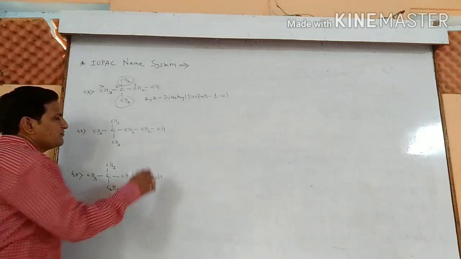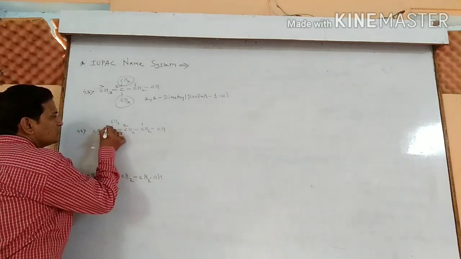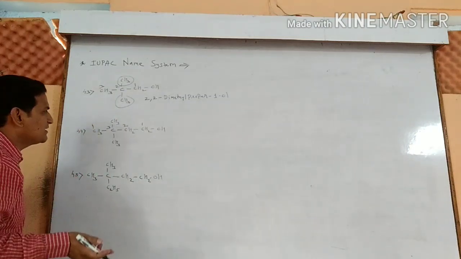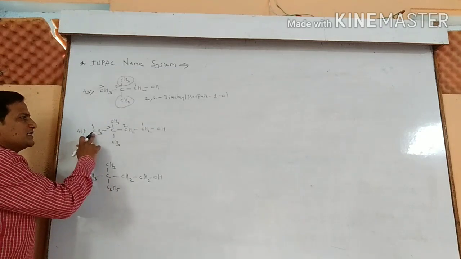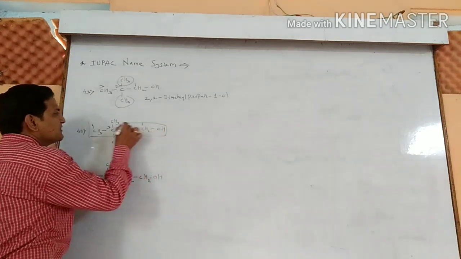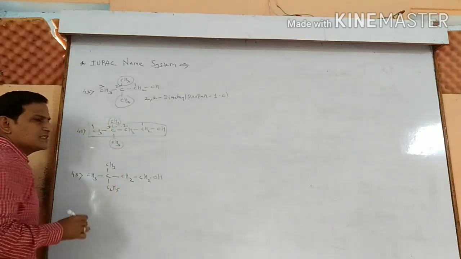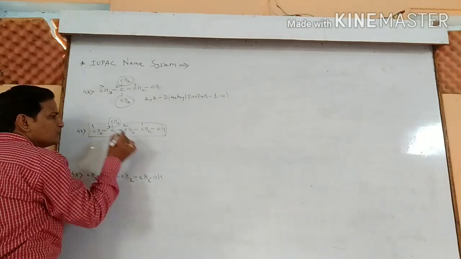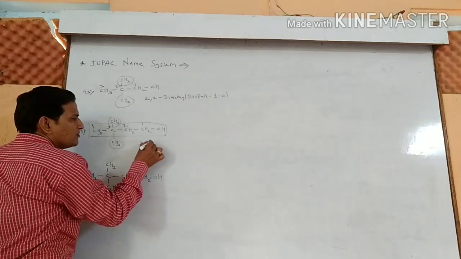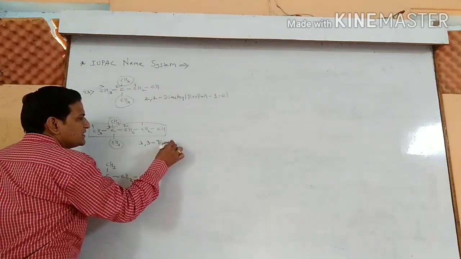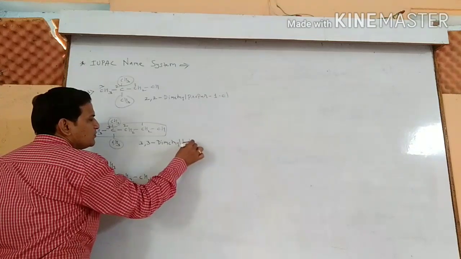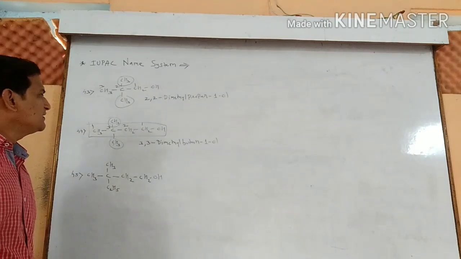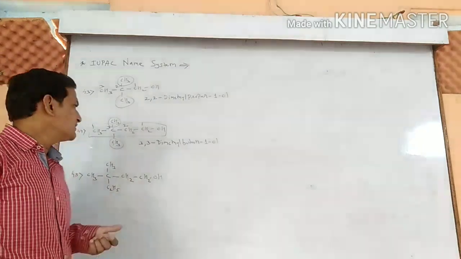Now example number 44. 1 2 3 4. At the downside and upside only 1 carbon atom is there, alkyl group is there. But in the straight chain we can have the 4 carbon atoms. This is the parent alkane chain. Branching is present at the third position. Both branchings are methyl groups at the same position. That's why the name is 3, 3 dimethyl butan 1-OL. Name of the compound is 3, 3 dimethyl butan 1-OL.